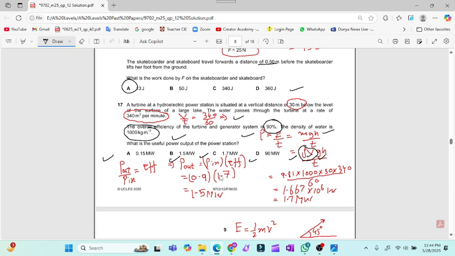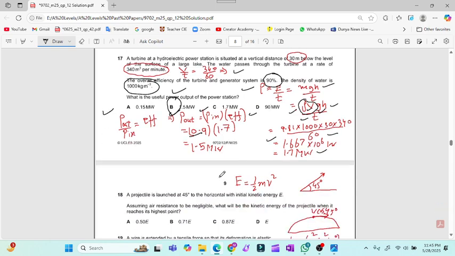G is 9.81, height is 30, and time is 60. Then I will get 1.667 × 10^6 watt. Convert it into megawatt because the unit is required in megawatt, and then I will multiply it by 0.9 in order to get the P out. So 1.5 means that option B is the valid option.